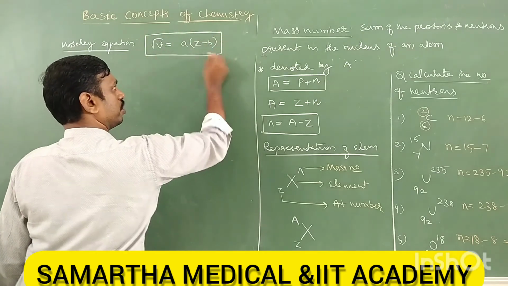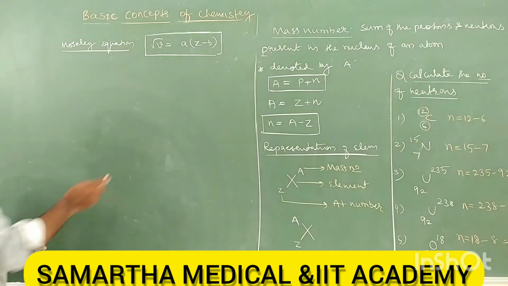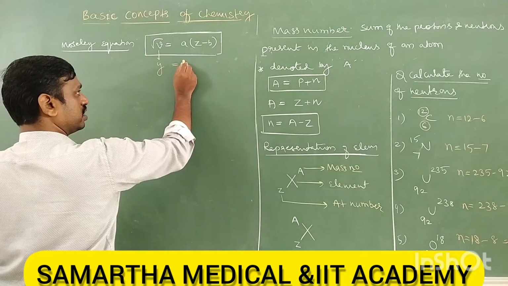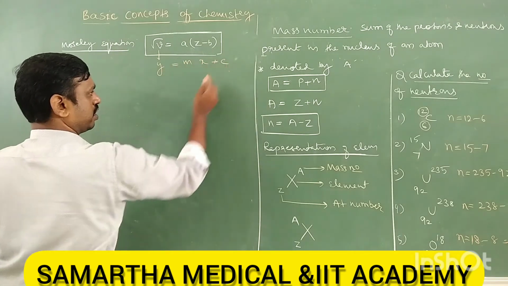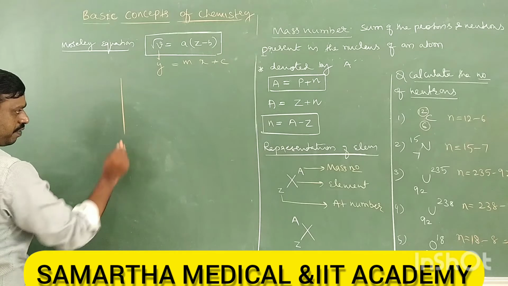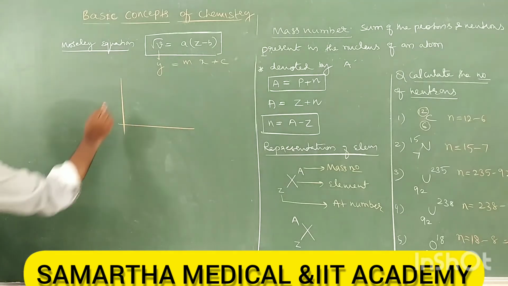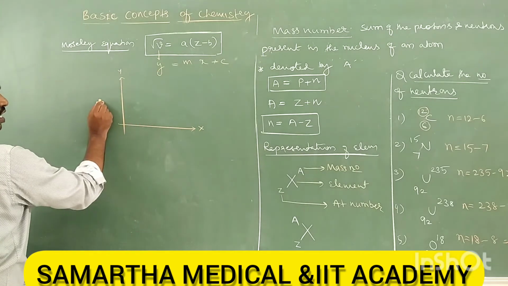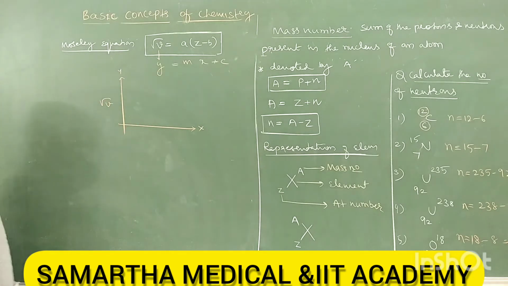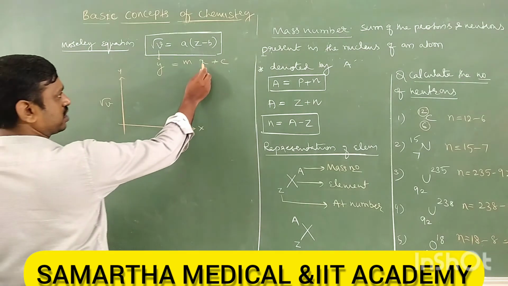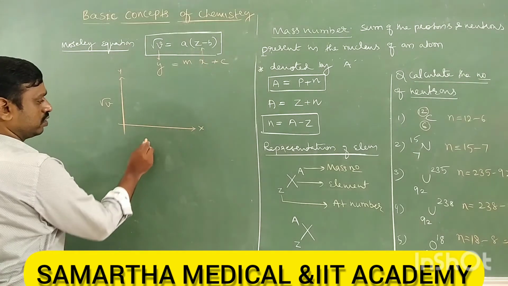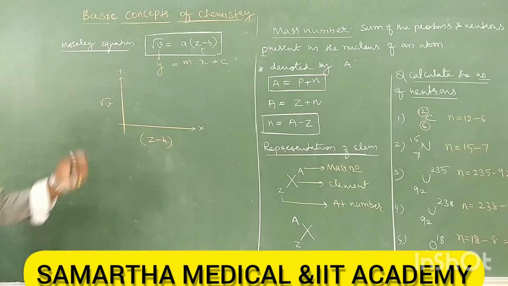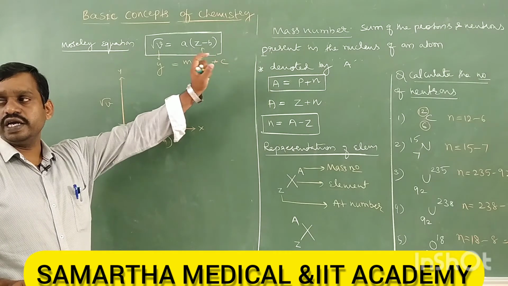So you can draw the graph also. This is y equals mx plus c, a linear equation. On the y axis I'll take root nu, and on the x axis Z minus b. Tell me, c equals what? Zero. Intercept is 0.